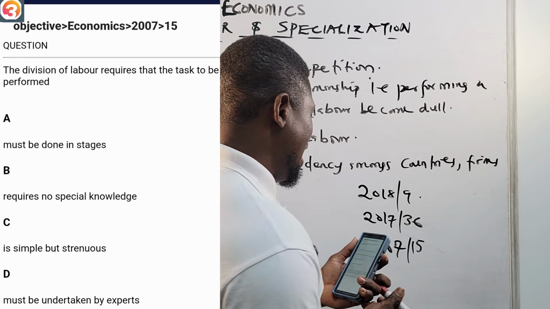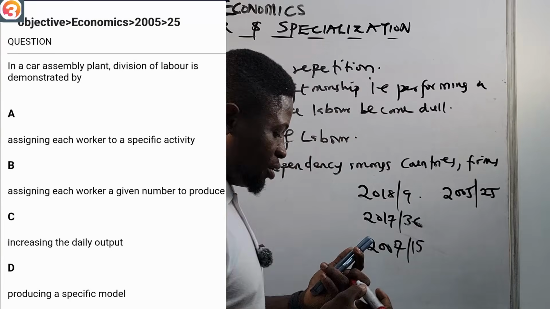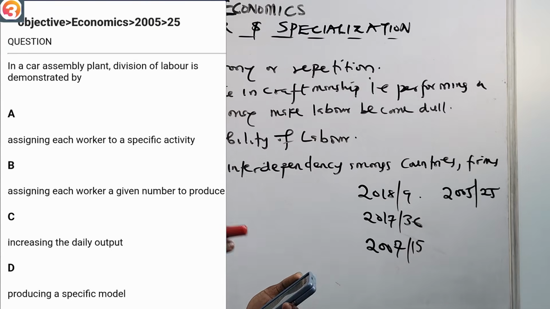2005 number 25 from the Auto School JAMB app. It says in a car assembly plant, division of labor is demonstrated by A, assigning each worker to a specific activity. B, assigning each worker a given number to produce. C, increasing the daily output. D, producing a specific model. The correct answer is looking at you and you're looking at it. Simple questions, but you can easily fail them.